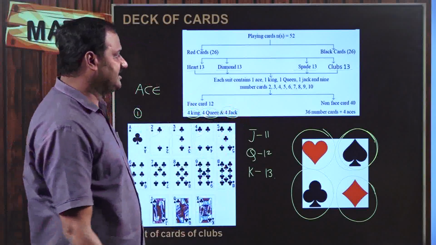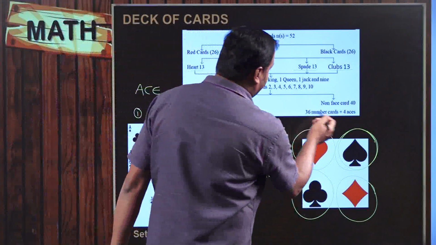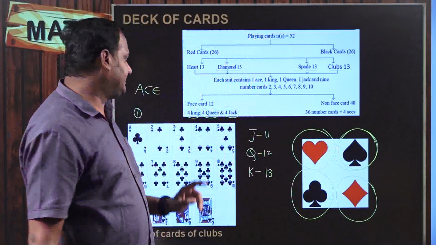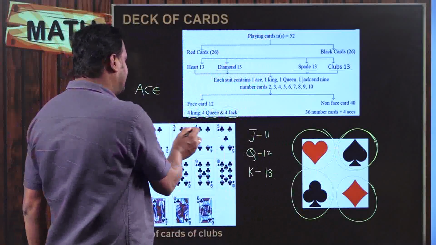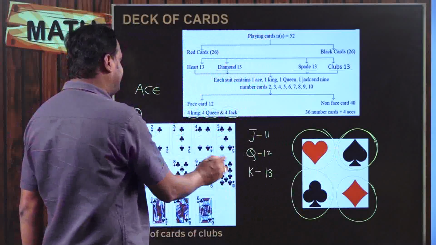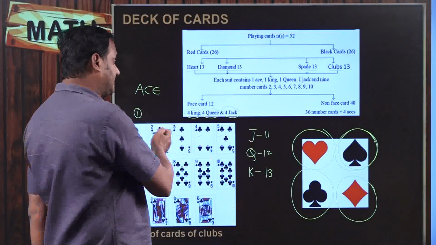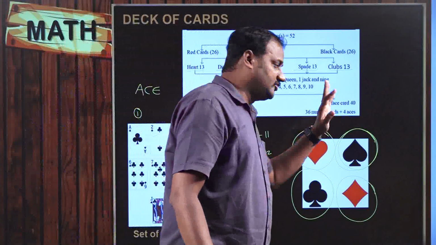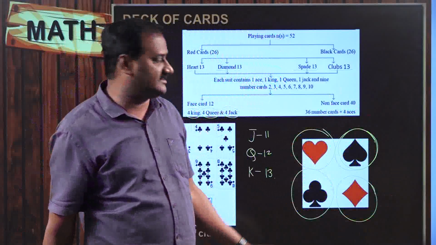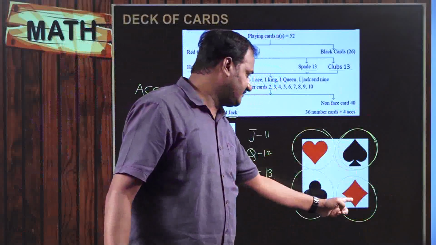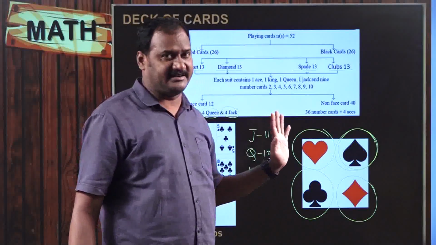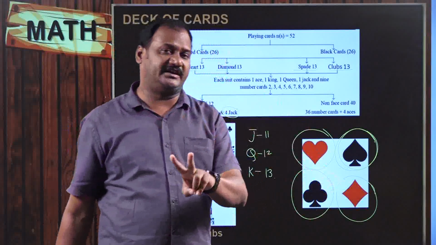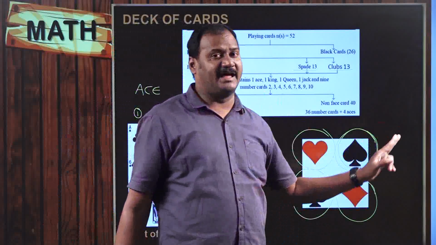These are the face cards. And see here, numbered cards are like, 4 aces. 4 aces are there. And what are the numbers? 2, 3, 4, 5, 6, 7, 8, 9, 10. What are those? There are totally 9. So 9 into 4 is equal to 36 numbered cards. And moreover, 4 cards are ace cards, because here 1 ace, here 1 ace, here 1 ace, here 1 ace. Understand? How many red colored aces are there? 1 and 2. So there are 2 red colored aces as well as 2 black colored aces.